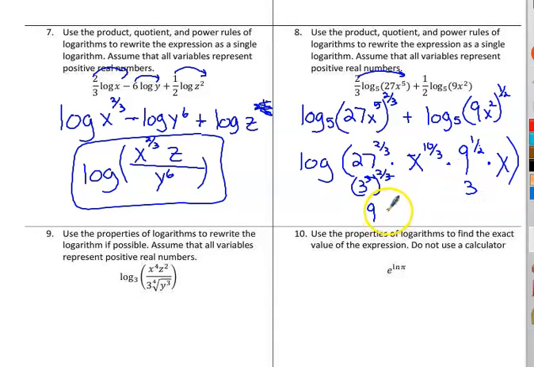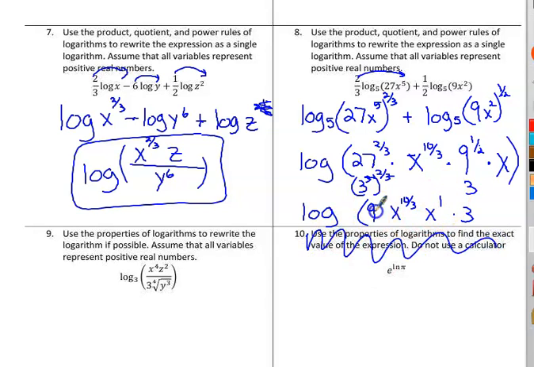So right now we have 9x to the 10/3, and we have a 3, and we have an x to the 1st. I'm going to put that here, x to the 1st. So that's a log of all those things, and I just ran out of room. So I'm going to write all this down here below it, and I'll clear off the screen for the next one.